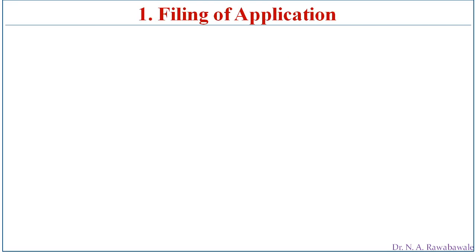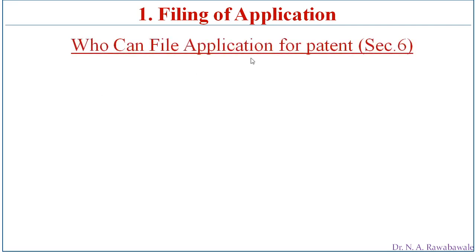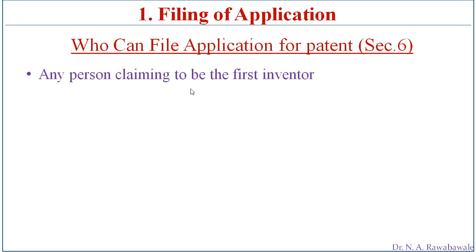Now, filing of the application is the very first prime step of the granting of a patent. Who can file the application for a patent according to section 6? First, any person claiming to be the first inventor.